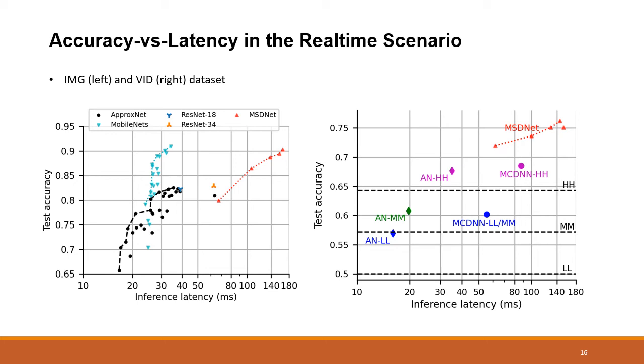In the right figure on the video dataset, we study 3 typical usage scenarios: low latency, low accuracy; medium latency, medium accuracy; and high latency, high accuracy. We can see that ApproxNet is much faster than MCDNN with similar accuracy. MSDNet again cannot meet the real-time processing speed, and neither can the ResNet models.